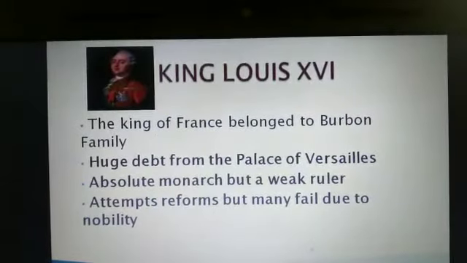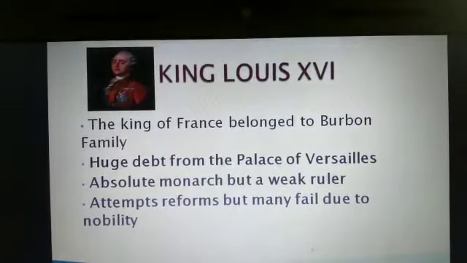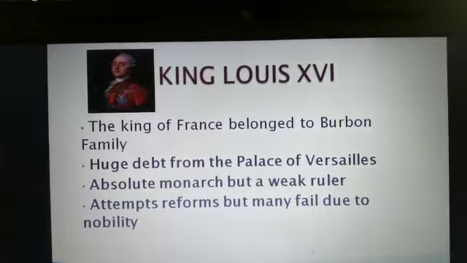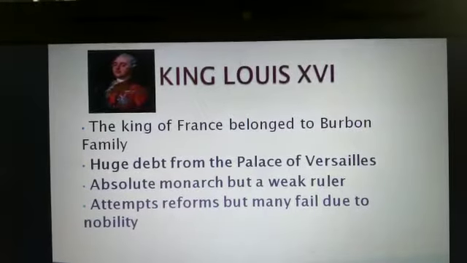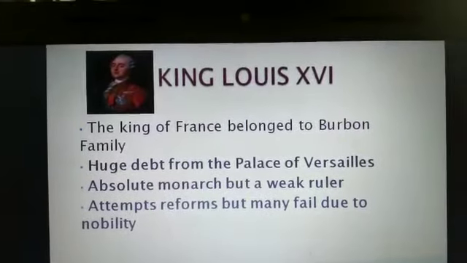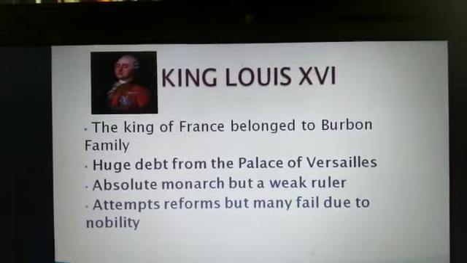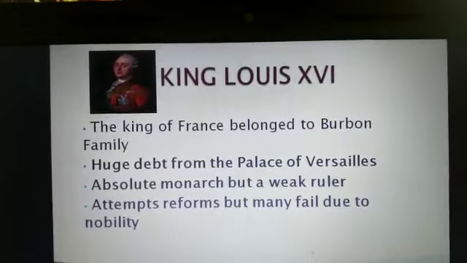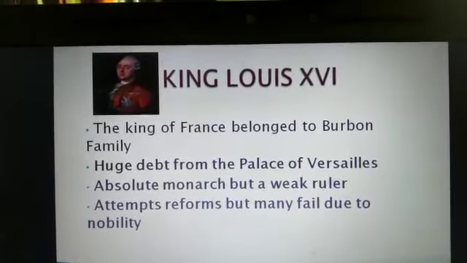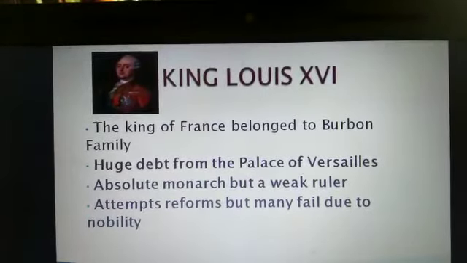Now, if I discuss the political causes of the French Revolution, the first cause will be the administration, or rule, of Louis XVI. Children, it is a very interesting thing. France was ruled by a series of despotic rulers called Louis.